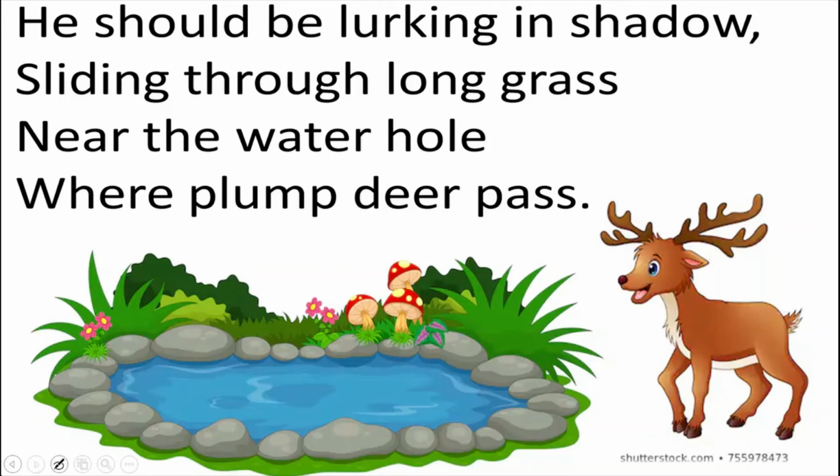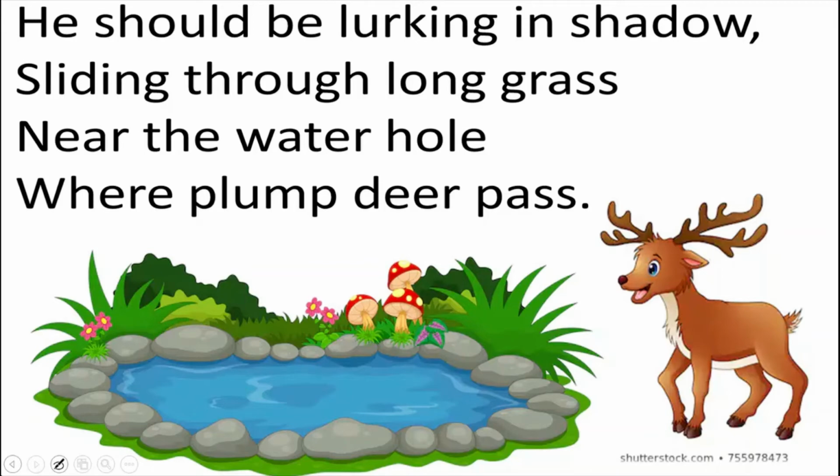In the second stanza, the poet is saying that in place of being caught behind the bars, he should be sliding through the long grass found around the water bodies, and whenever prey comes, he should hunt it down and eat it. This is what the actual tiger does.